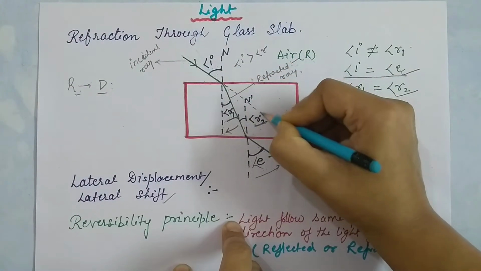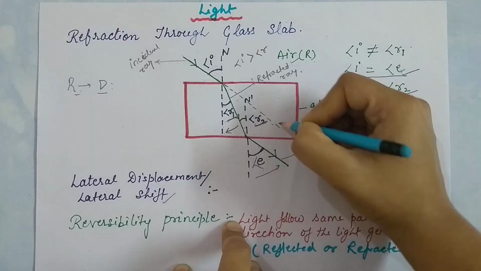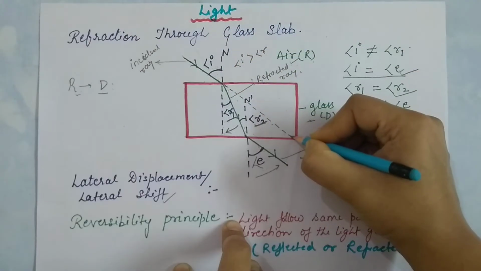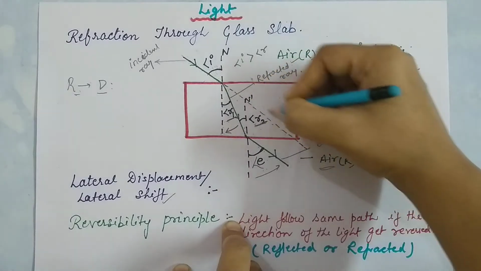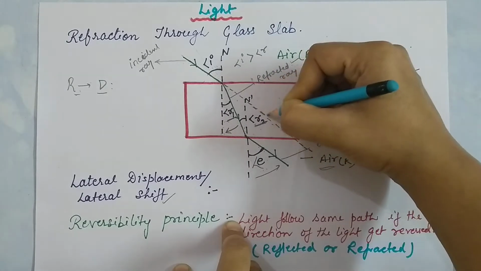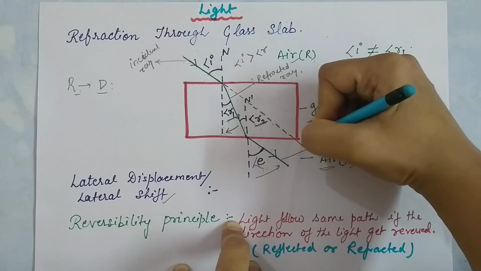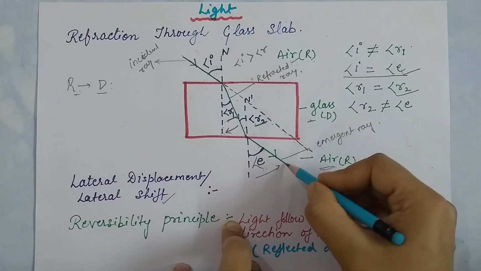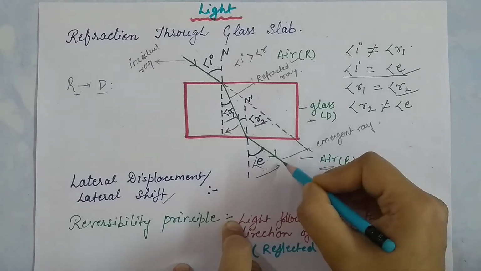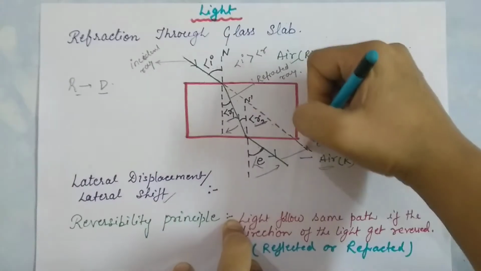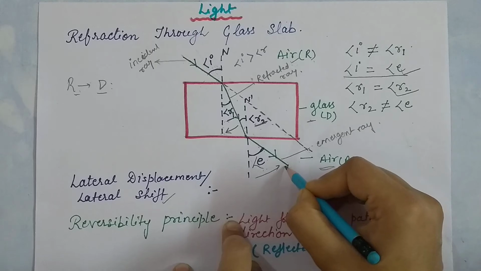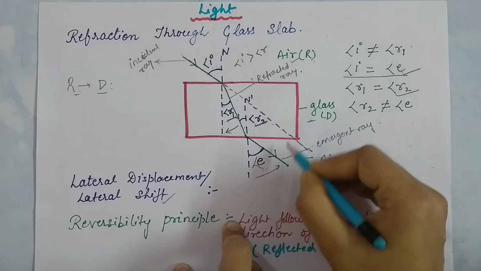When we extend this incident ray, you can see that this incident ray is parallel to the emergent ray.